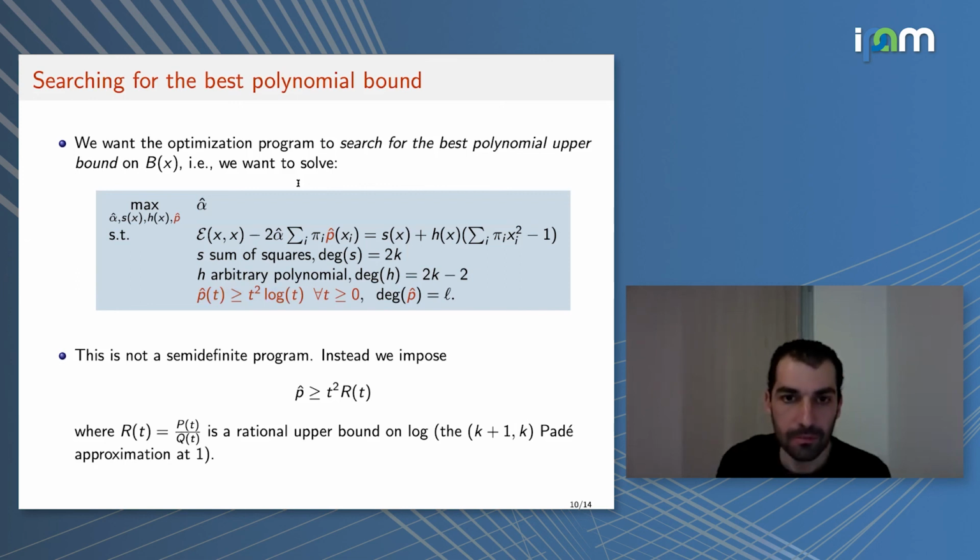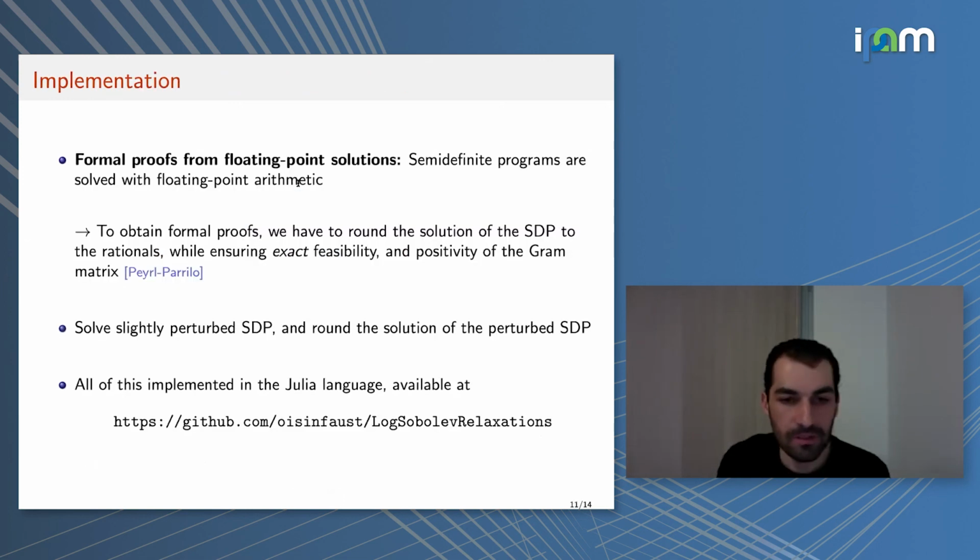Okay, so maybe let me move on. This is essentially what we propose to get bounds on the Log-Sobolev constant. There are certain issues related to getting formal proofs from floating point solutions of the SDPs. So you have to take the solution of the SDP and round it to a rational number and so on. This is all done. We have done this part of the work. And this is all implemented, in fact, my student Oisín implemented it in the Julia language, and it's available at the following URL.